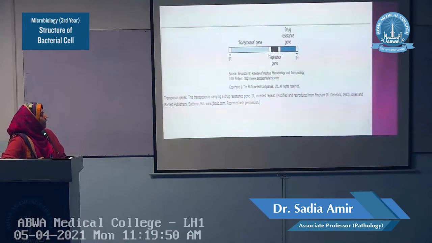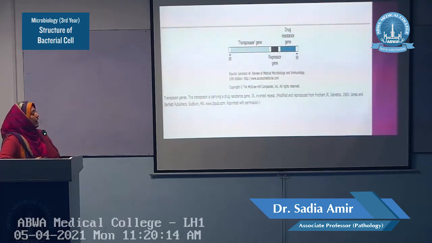The third domain is the repressor genes. Actually, we can say that they are the regulator genes which regulate the synthesis of the transposase enzymes, and they regulate the synthesis of the products which are produced by the fourth domain.